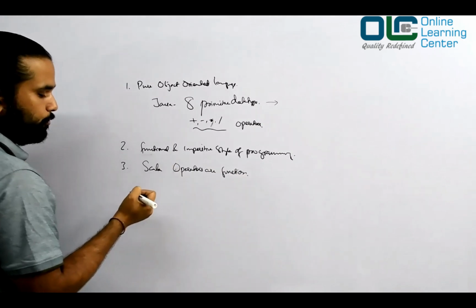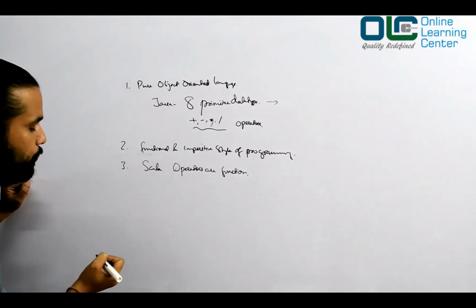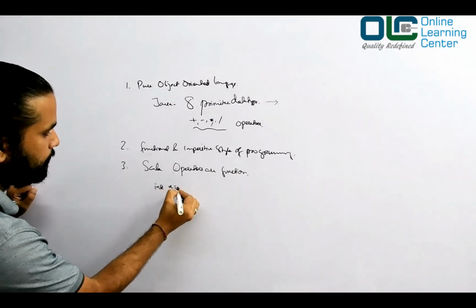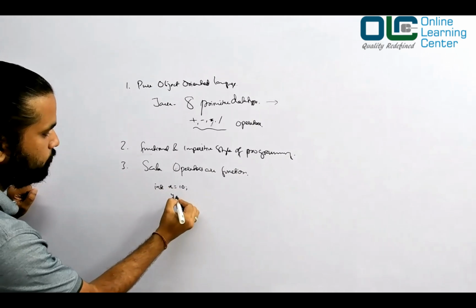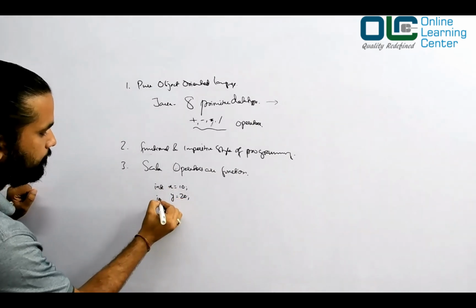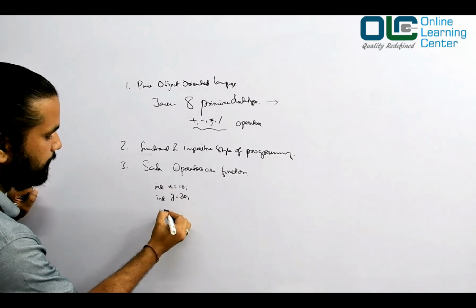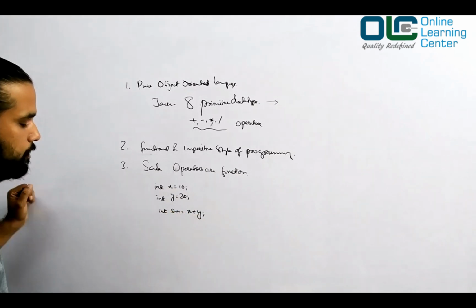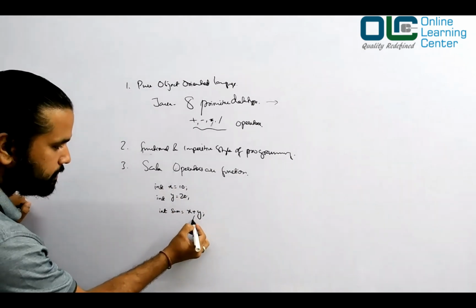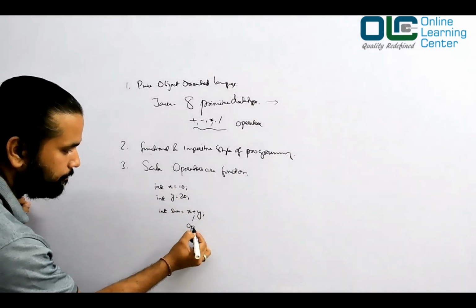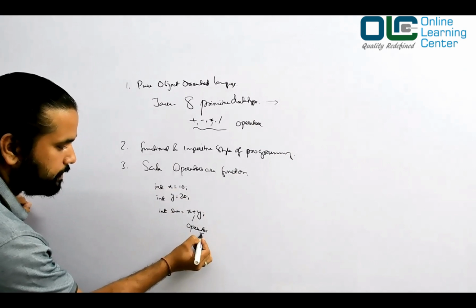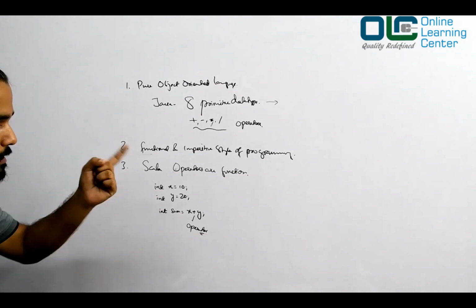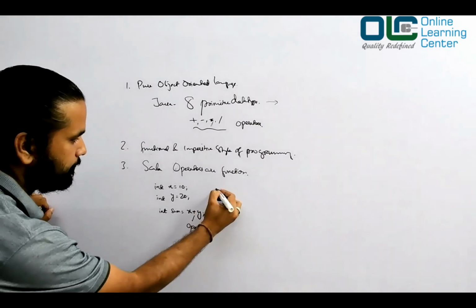Suppose you want to add two numbers. How do you do that? In Java, you will say int x equal to 10, y equal to 20, and then int sum is equal to x plus y. What is this plus, guys? This is an operator in Java. Same thing you want to do in Scala, you write it like this.